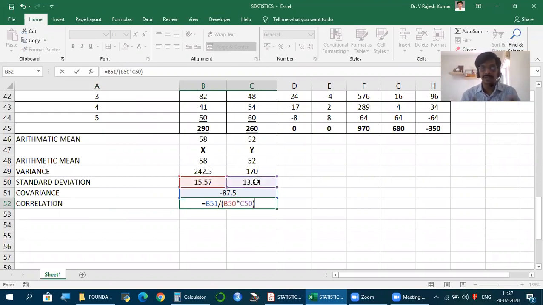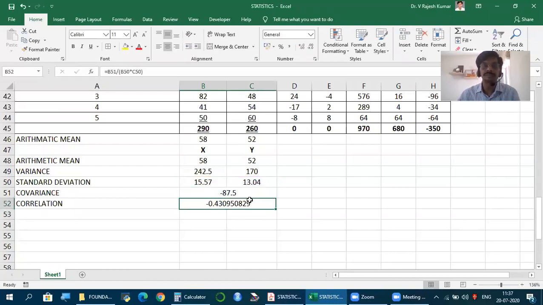Sure, in a normal calculator you can calculate this. So calculate standard deviation of x, standard deviation of y, and divide covariance by that. Hence we get correlation. So you can denote it with 3, 4, whatever digit.